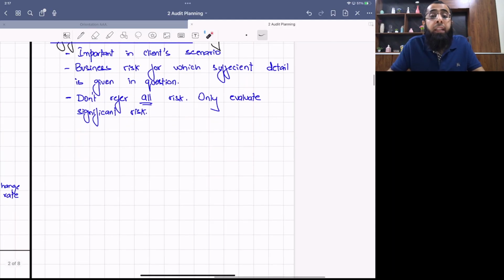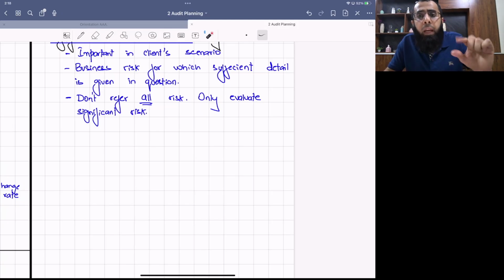So how will we identify which risk is significant? When we do the past paper practice, I'll give you guidance: see, for this risk, sufficient detail is given, and the examiner has talked about it. It's a 5-page scenario, so the examiner will be discussing different issues. Those on which there is discussion are the significant ones from the perspective of the client. Don't refer to the small ones, like those risks for which no detail is given.